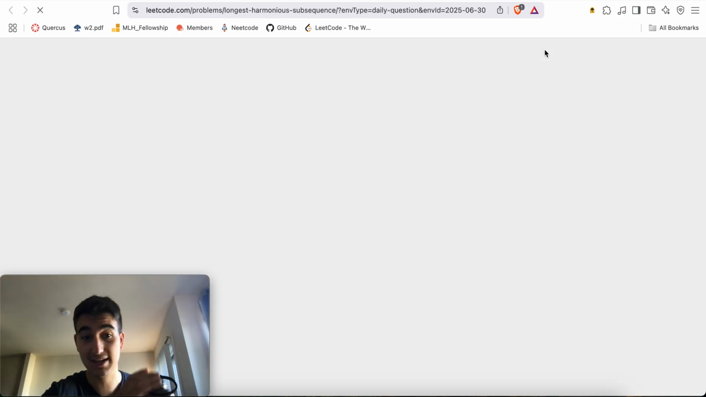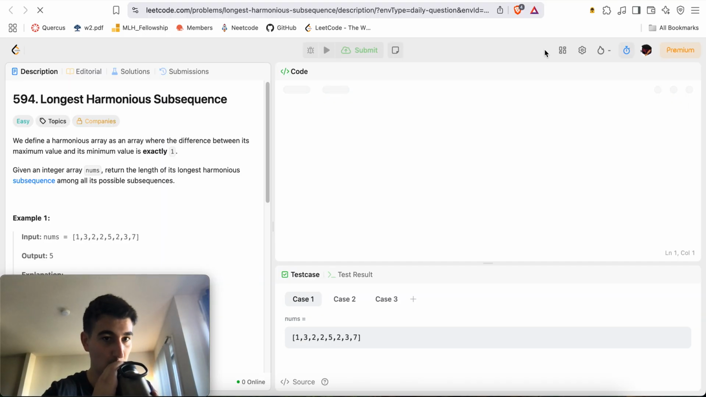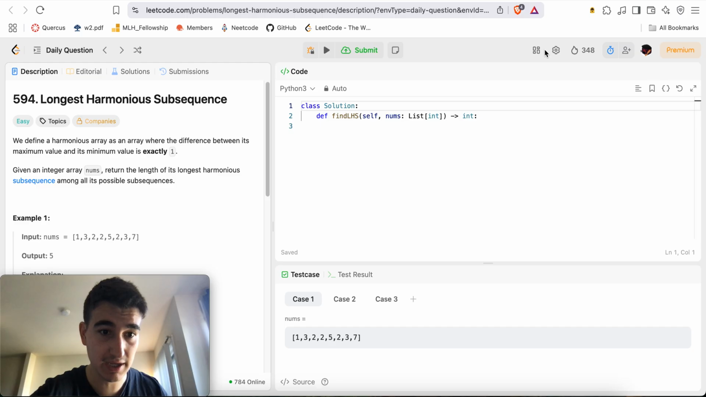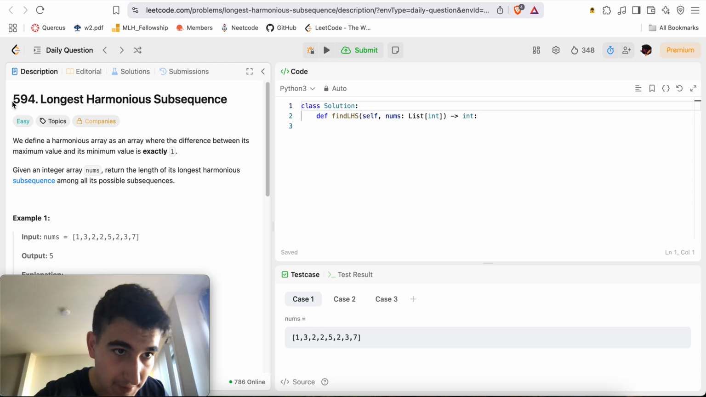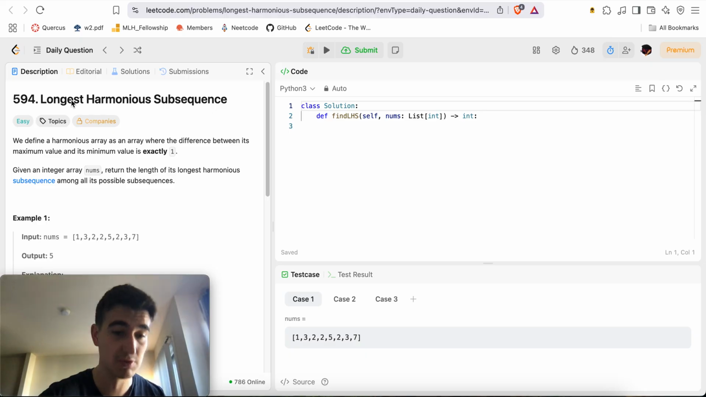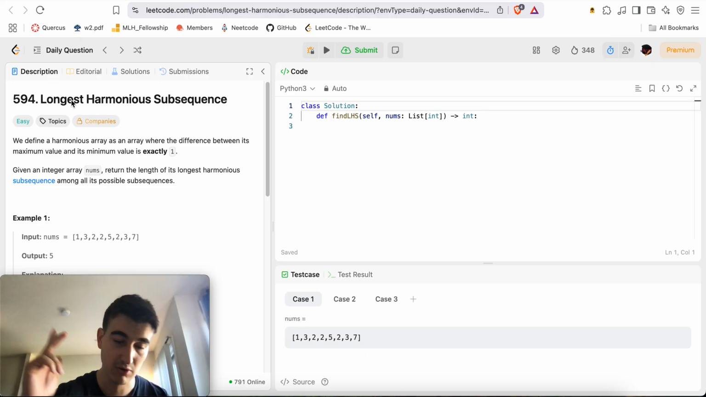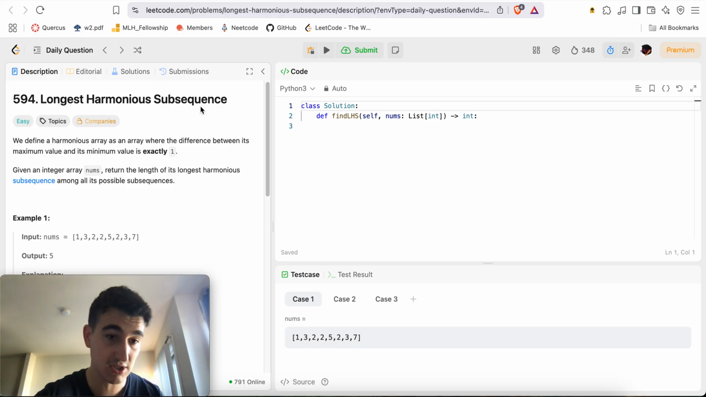Okay, this one's going to be exciting because it's the last day of the month. We get a LeetCode easy. I really expected a LeetCode hard today. Okay, problem 594, longest harmonious subsequence. I see the word longest, which means we're probably going to use either DP, BFS, or divide and conquer. I see the word subsequence, so probably DP. This mixes and matches. Let's see.